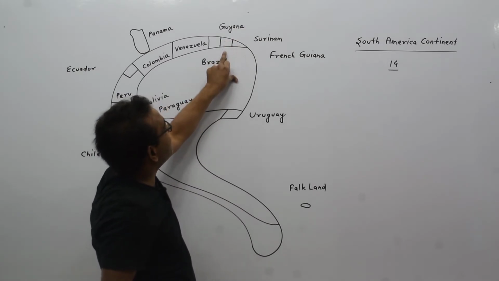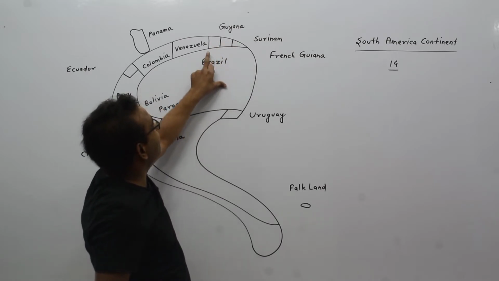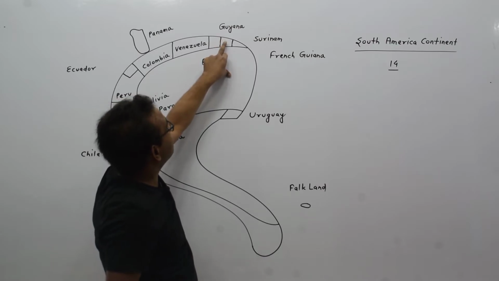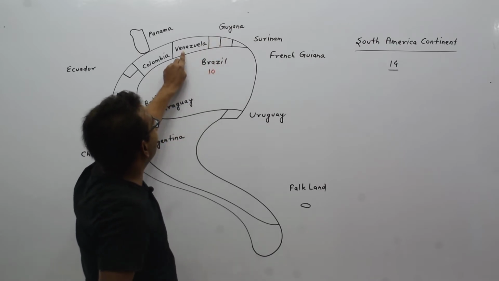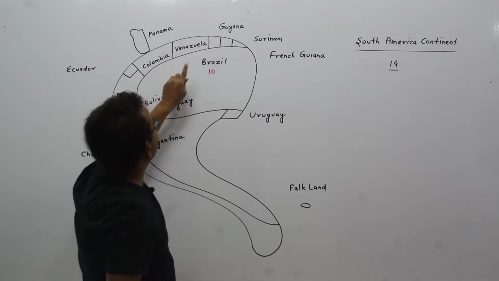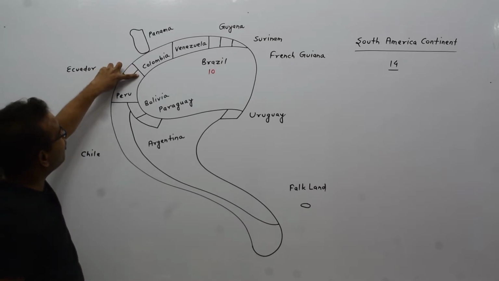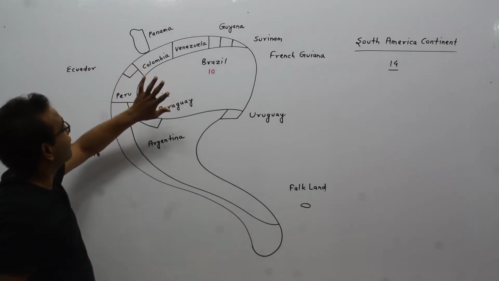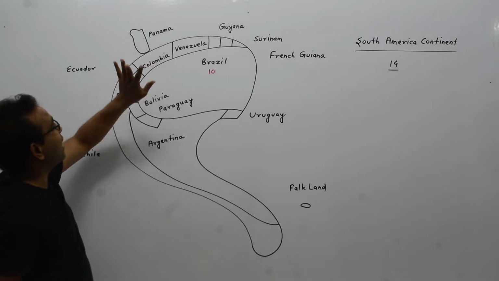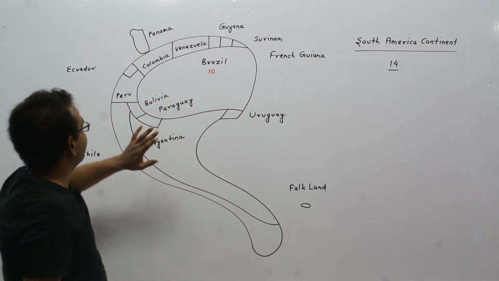Suriname touches Brazil, French Guiana, and Guyana. Guyana touches Brazil, Suriname, and Venezuela. Venezuela touches Colombia, Brazil, and Guyana. Colombia touches Ecuador, Peru, Brazil, and Venezuela. And Colombia touches Panama. Panama is a country of the North America continent.